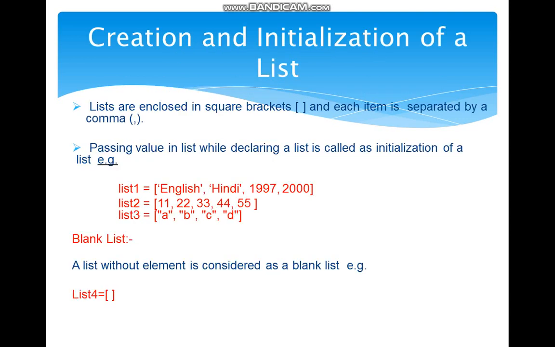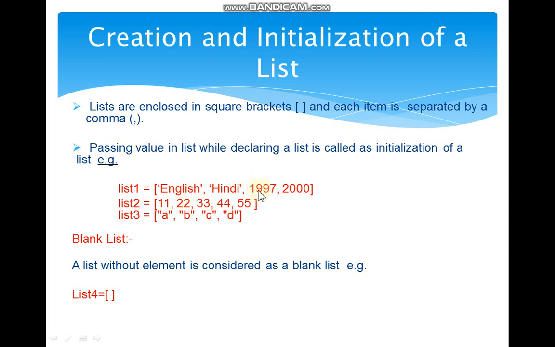So let's see next how we can create and initialize a list. Here it is. Lists are always enclosed in square brackets and each item is separated by a comma. In Python there is an interesting thing with lists: in a list we can combine a group of elements of different types. Students, as you can see on the screen, I have list1, and you can see here I have 4 elements, 2 string types and 2 integer types.